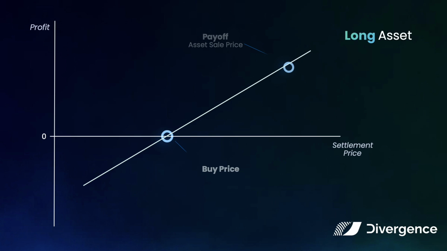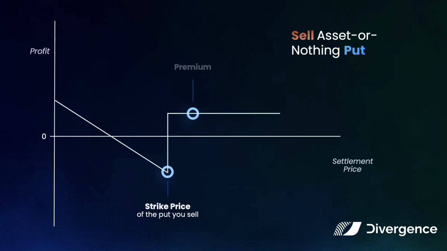Remember, the long asset payoff is the price difference between your entry and exit. To sell an asset or nothing put, you would sell a shield token. You have to fund a divergence pool with 1 asset token like wrapped Ethereum. At expiration, if the Ethereum price settles above the strike price, you keep the premium. Otherwise, you lose 1 asset. The loss in this case is the difference between 1 asset and your received premium.